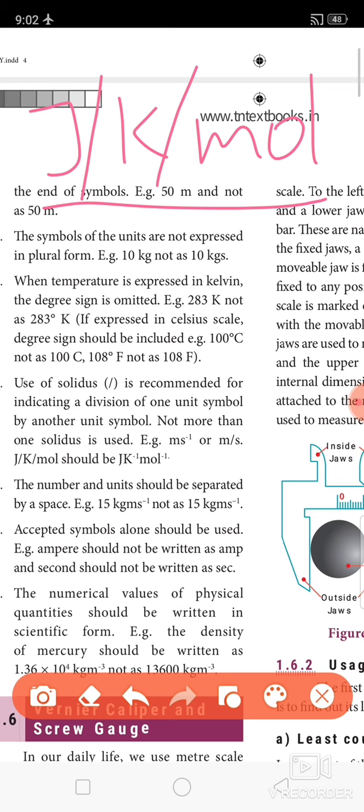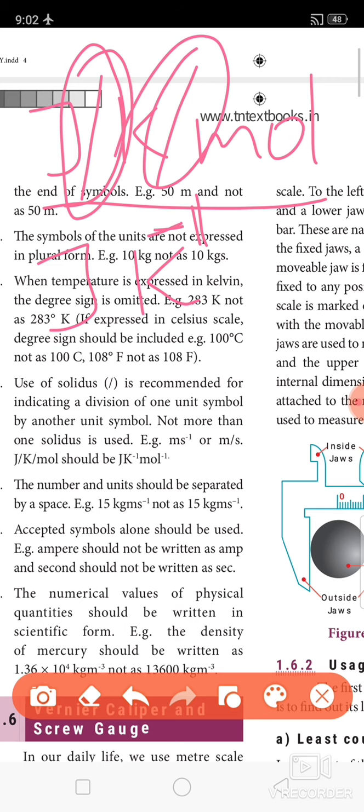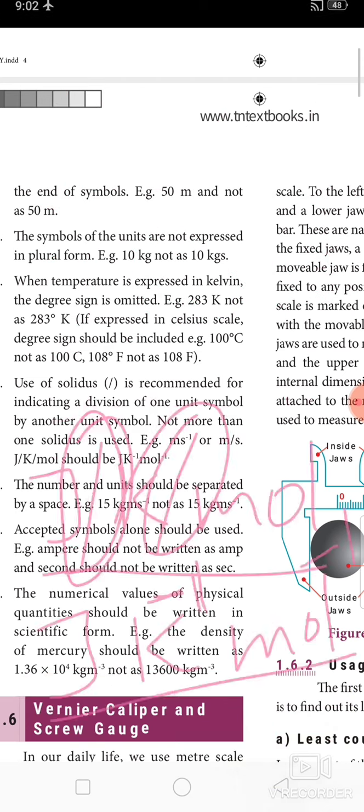Two slashes means you can express joule Kelvin power minus 1, mole power minus 1. So for more than one, you can raise the negative power.